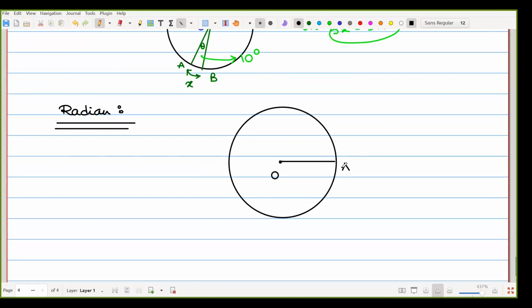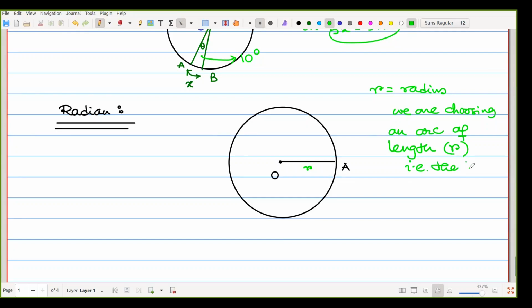So from O to A, we are drawing the radius R. Now we are choosing an arc of length R. That is the length of a radius.